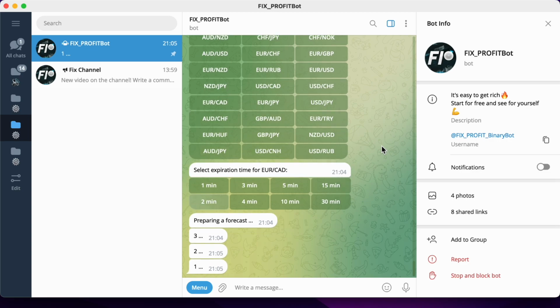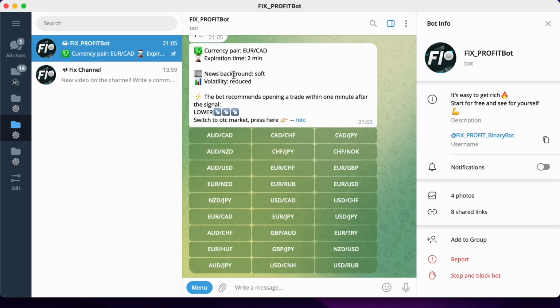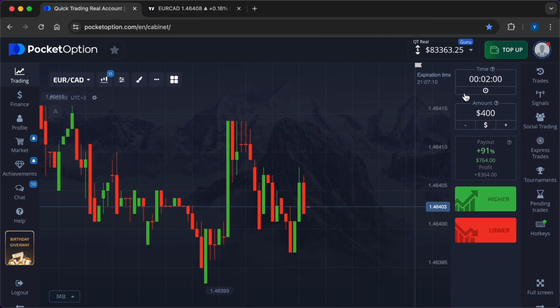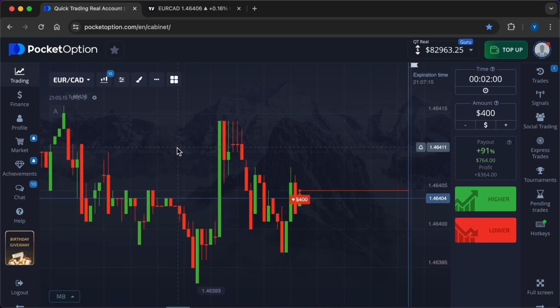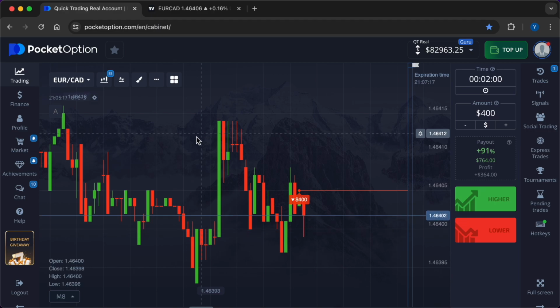I scan the market and issue a forecast for lower. In this case, you need to click on the red key on the broker's website. Now I observe weakening of news influence on this currency pair and reduced volatility. I also indicated this information in the message with the signal.